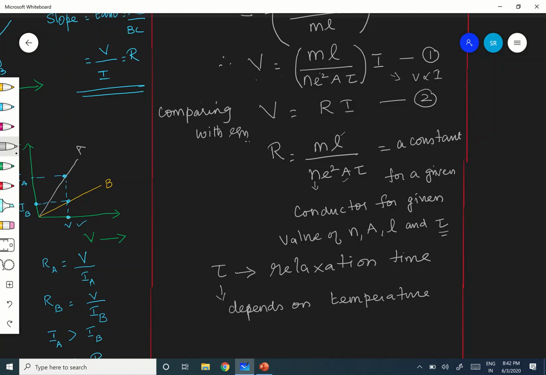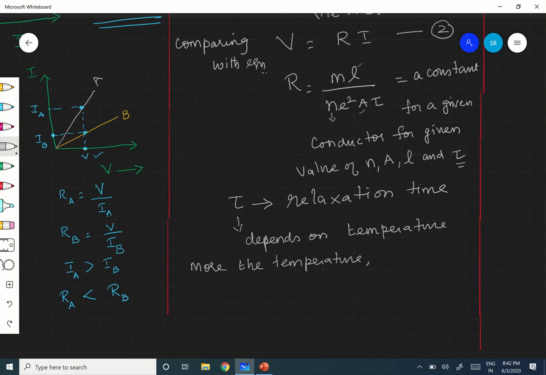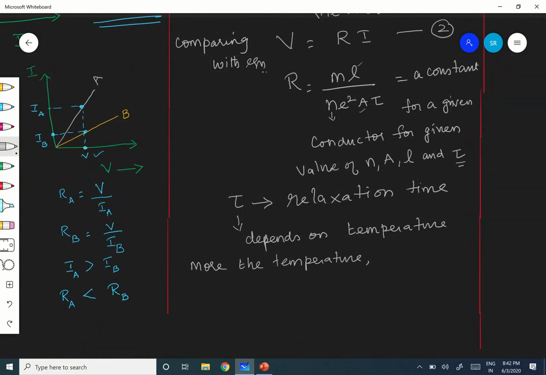Number of collisions is increasing means, first I'll start from: more the temperature, more will be the number of collisions. How do you say, children? I think you are able to understand this. See, for example, let me take a conductor.